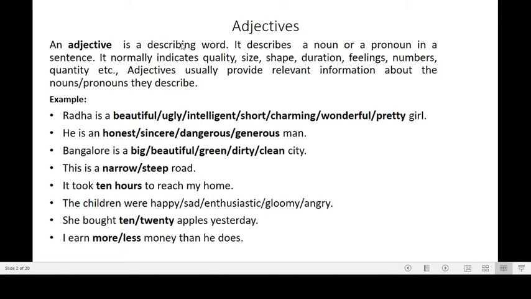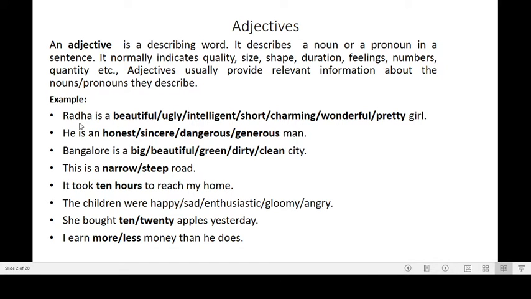It describes a noun or a pronoun in a sentence, and it normally indicates quality, size, shape, duration, feelings, numbers, quantity, etc. Here let's look at this example. Radha is a noun here. Noun is a name of a person, place, thing or animal. Here these are the adjectives. These adjectives are describing the noun Radha in the sentence.